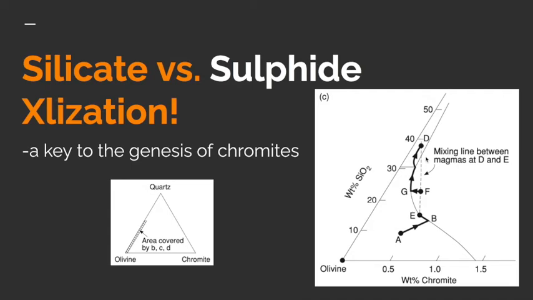Normal crystallization sequence needs to be disturbed, and one way to do this is to introduce at point D a new magma with a composition E, which will be injected into the chamber and allowed to mix with the evolved liquid at F. Mingling of the two liquids represented by D and E would result in a mixture whose composition must lie somewhere along the mixing line DE. Exactly where it lies depends upon the relative proportions of D and E that are mixed together.